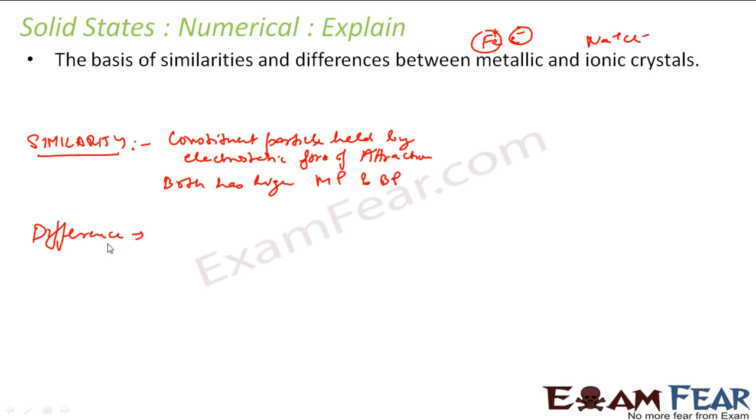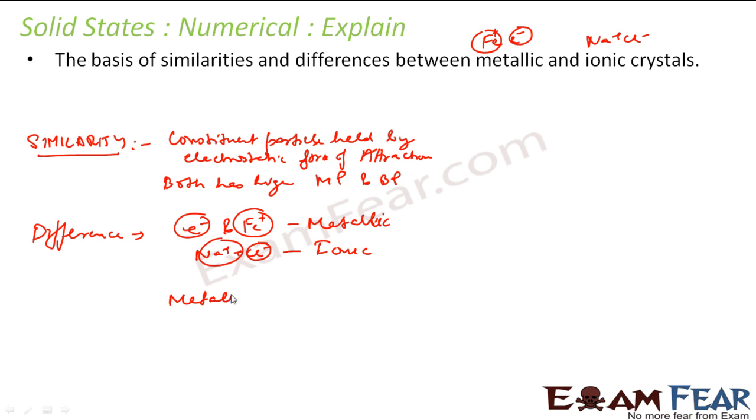in metallic crystals, the force of attraction is between the mobile electrons and the positively charged ions, right? So this is in the metallic crystal. But in the ionic crystals, the force of attraction is between ions, correct? The attraction is between ions. That is one difference. Now, since the metallic crystal has free electrons, they conduct electricity. Metallic has free electrons, so they conduct electricity.